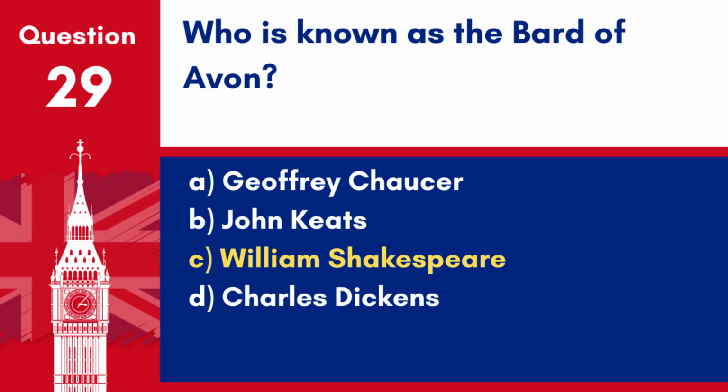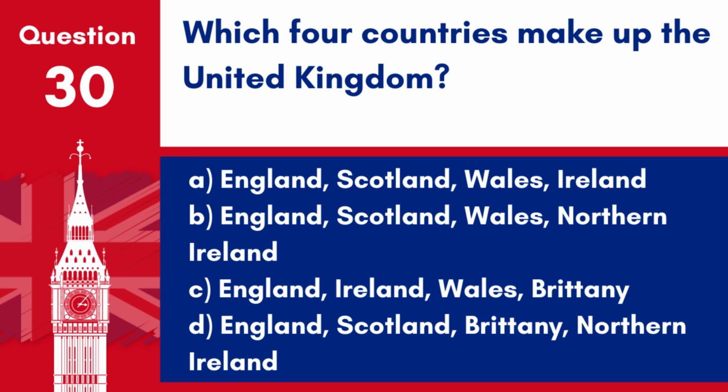Answer: C. William Shakespeare. William Shakespeare, often referred to as the Bard of Avon, is one of the most famous playwrights and poets in English literature. Question 30. Which four countries make up the United Kingdom? A. England, Scotland, Wales, Ireland. B. England, Scotland, Wales, Northern Ireland. C. England, Ireland, Wales, Brittany. D. England, Scotland, Brittany, Northern Ireland.